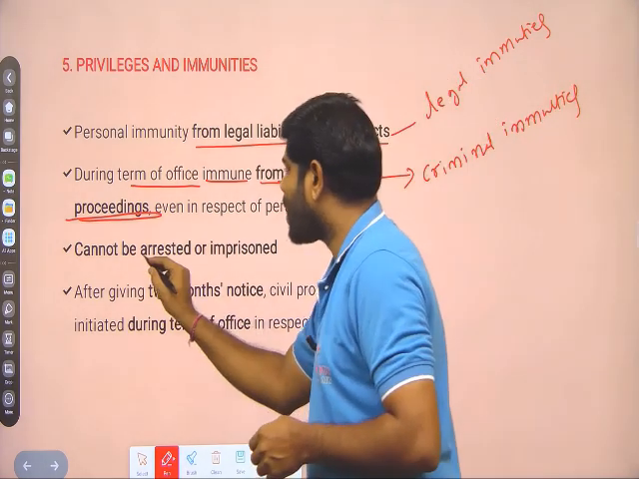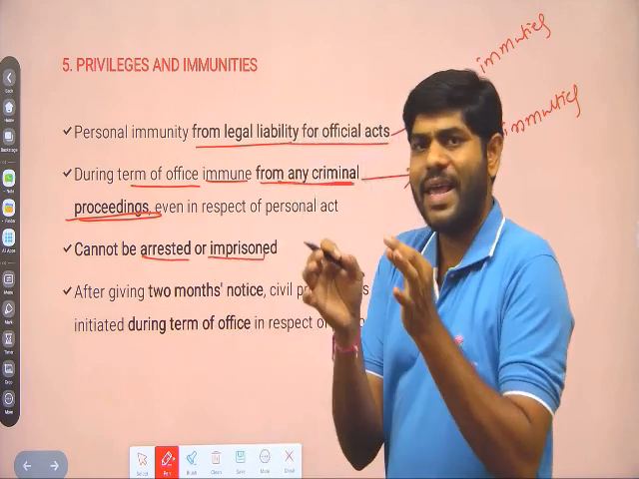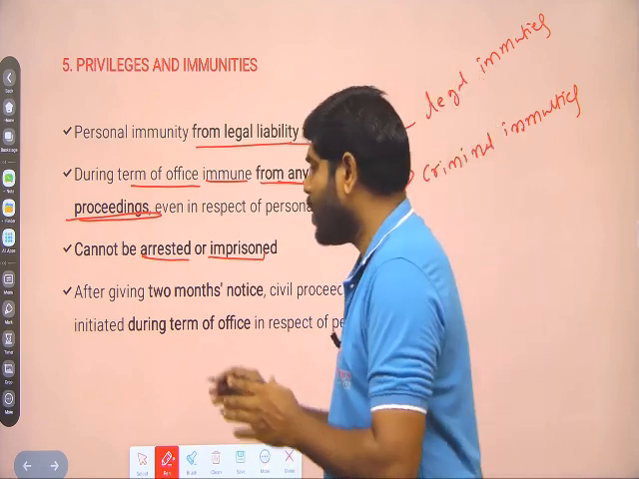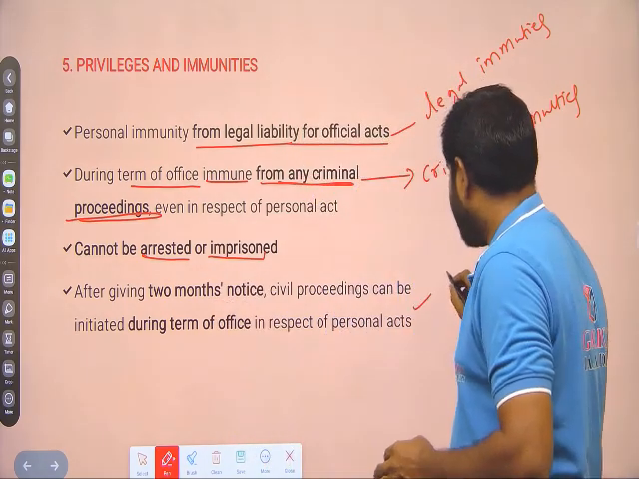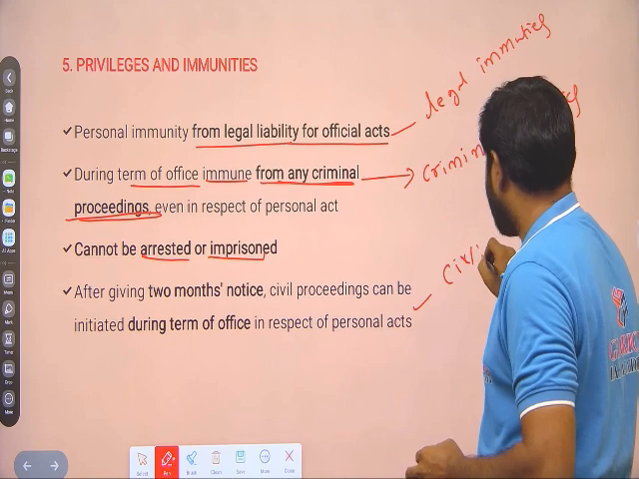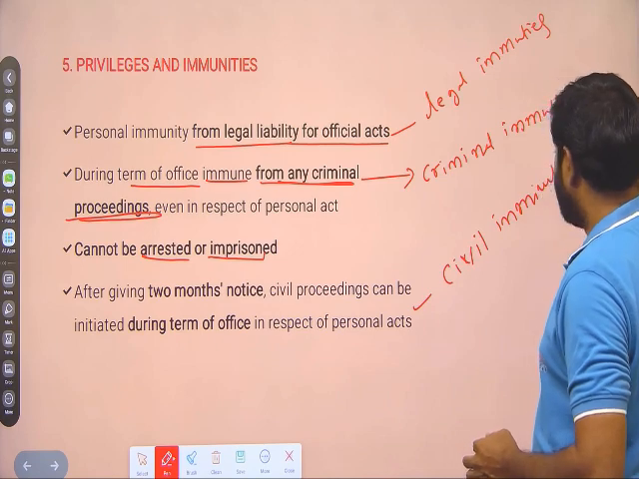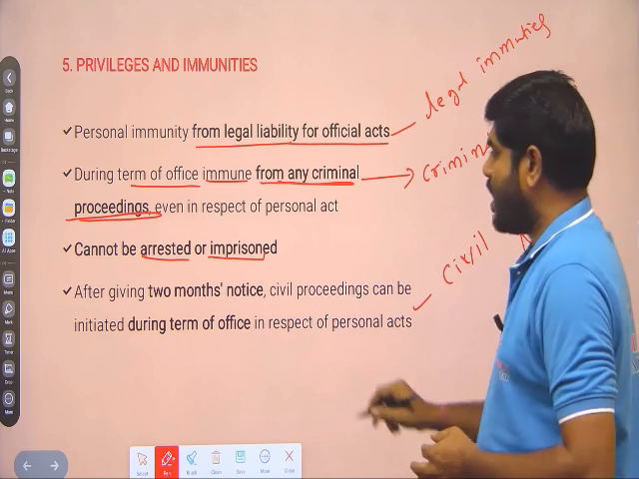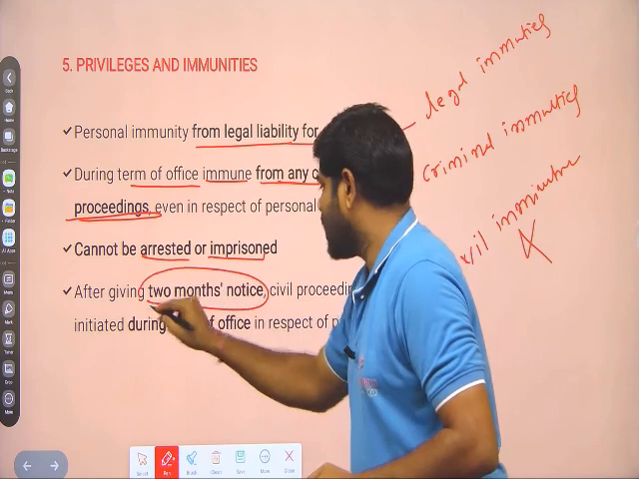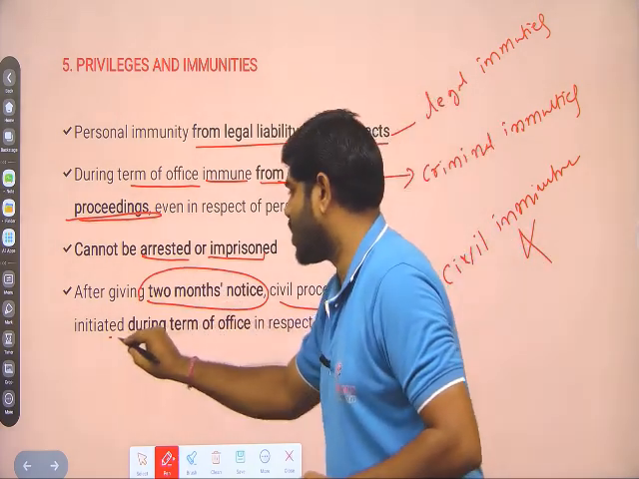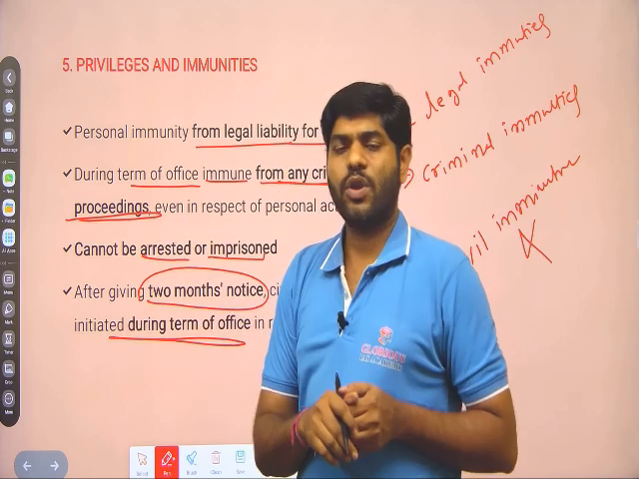Third one, he cannot be arrested or imprisoned while he is in office. Fourth one, but civil immunity is not there. Civil immunity is not provided. Only criminal immunity and legal immunity is provided. With 2-month notice, civil proceedings can be initiated during the office of governor.